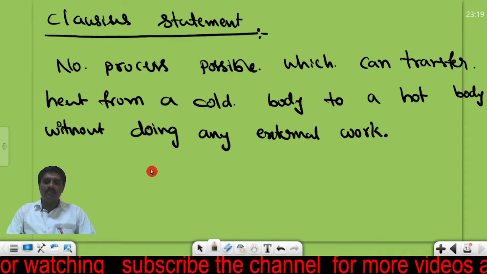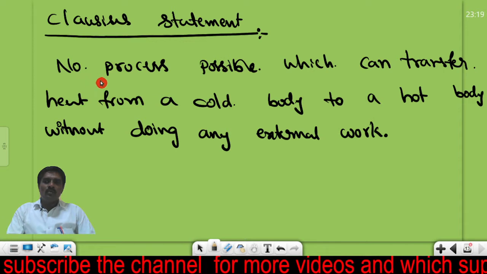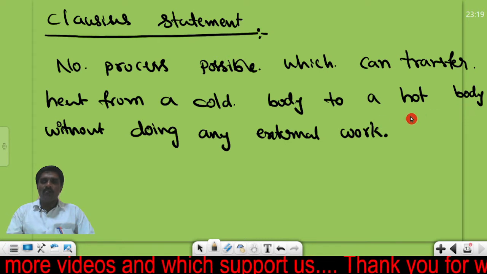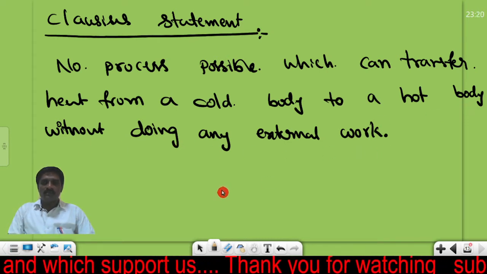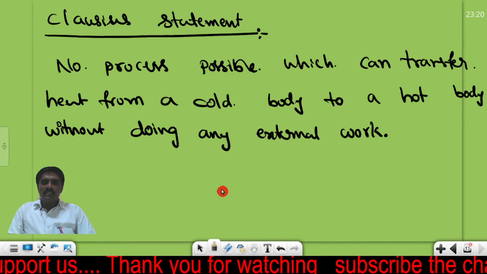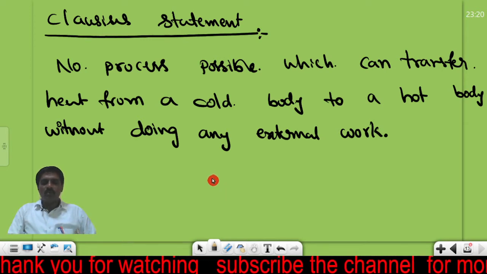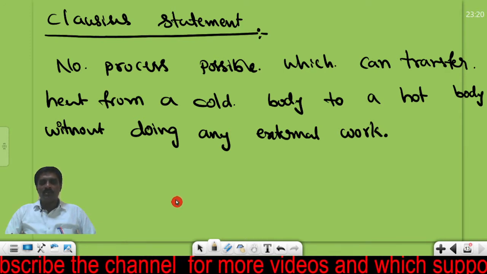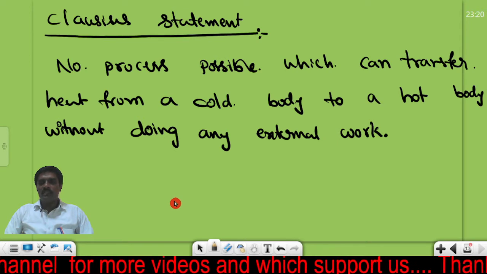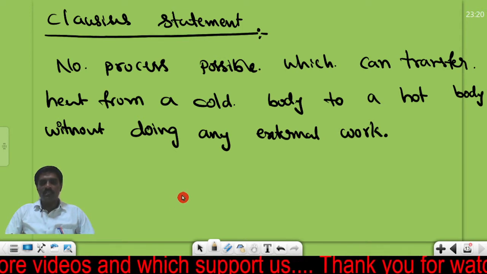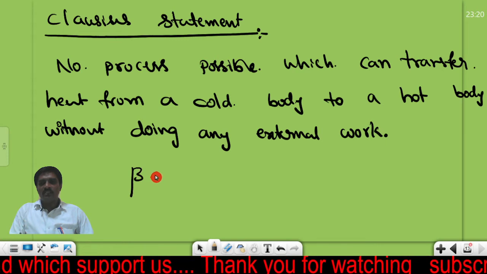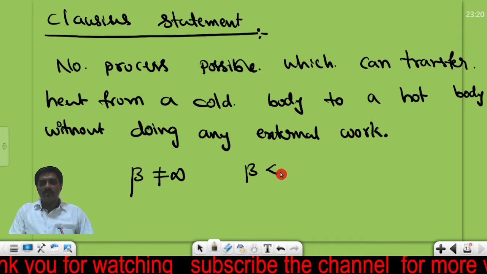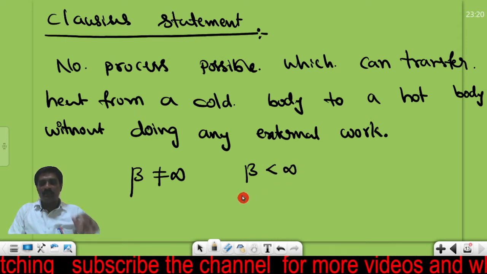Let me go to the second one. It is the Clausius statement: no process is possible which can transfer heat from a cold body to a hot body without doing any external work. That means to transfer heat from a cold body to a hot body, external work must be done on the working substance, then only can the heat be transferred from cold body to hot body. That means beta will never be equal to infinity. That means beta is always less than infinity. It must be a definite value.